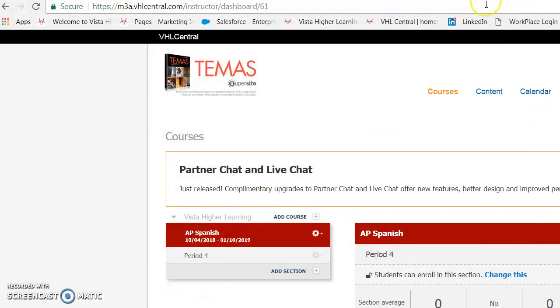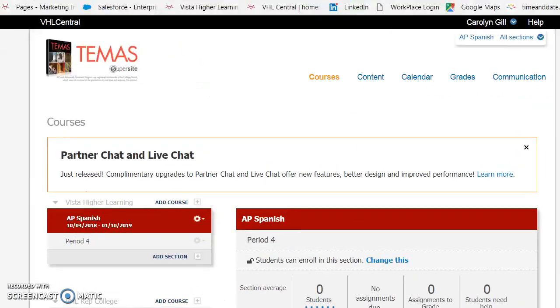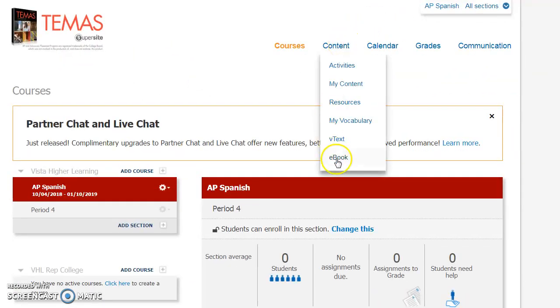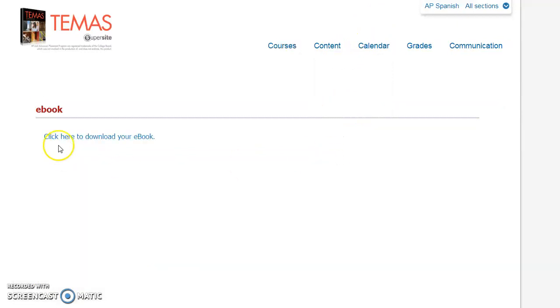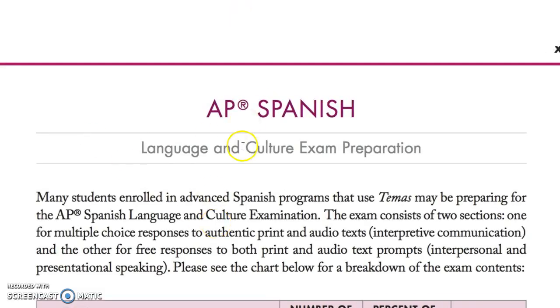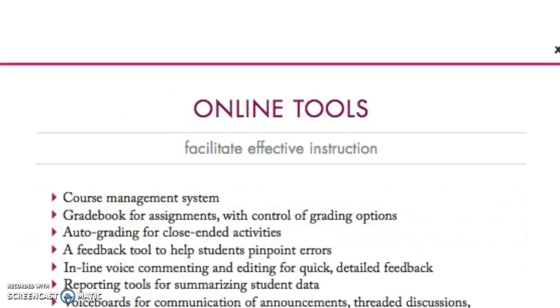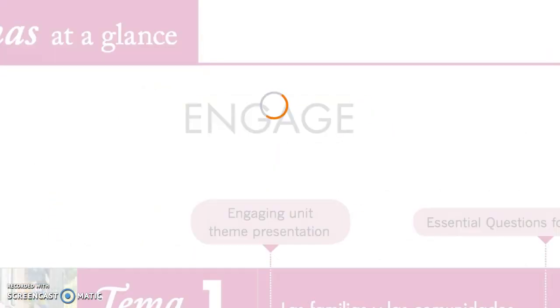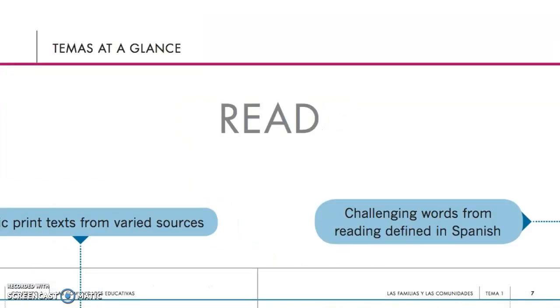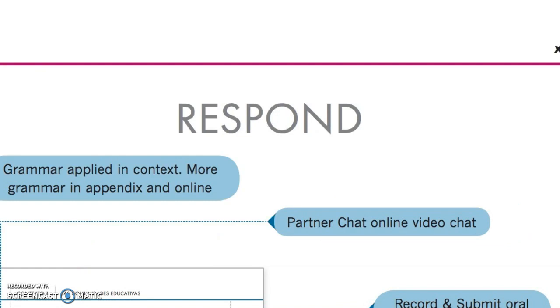If you would like to view the ebook, which is the online version of the text that is available offline and downloadable, click on ebook, click here to download your ebook, and it will take you into the ebook, and you can navigate from there. Another great way to take a look at the contents, just in two different formats. And if it is downloaded, you can access it offline again.